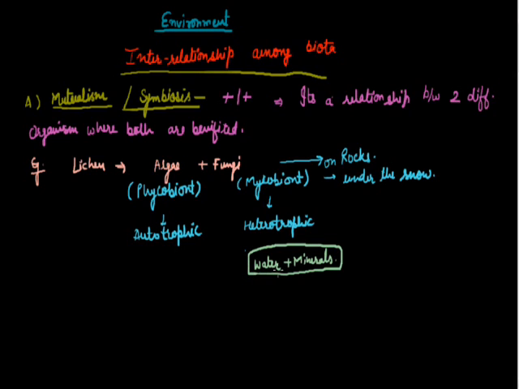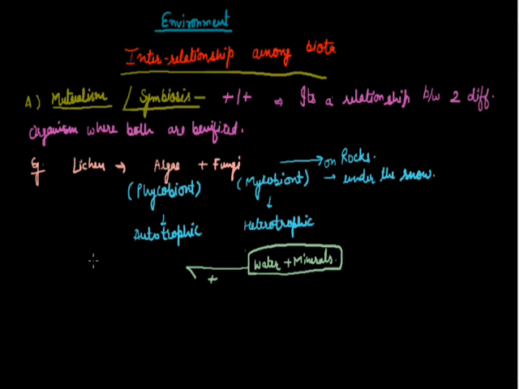For example, fungi can form haustoria through which they can absorb water from humidity. If a little amount of water is found in the air, they can absorb it. And what about minerals? Fungi have the power to penetrate rocks also. By breaking the rocks, they penetrate their hyphae there, and later on minerals are absorbed. So fungi will provide water and minerals to algae. It's a plus point of fungi.